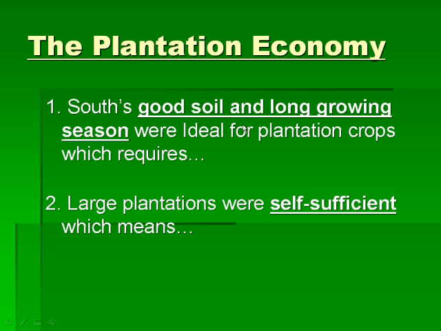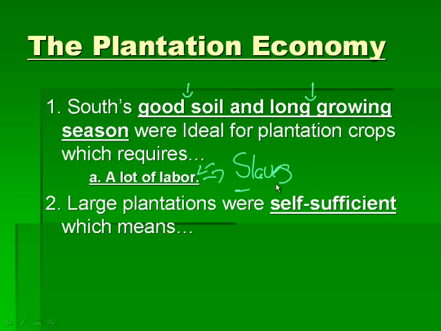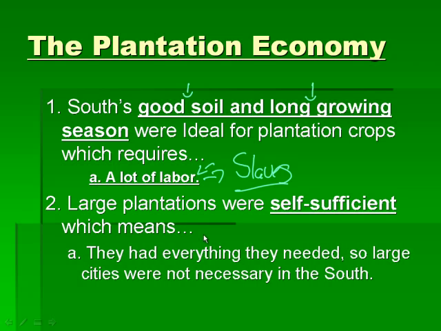The South's good soil and long growing season were ideal for growing cash crops like tobacco and rice, which require a lot of labor, which we have gone over a lot, which means that they are going to have a lot of slaves. The large plantations were self-sufficient, which means that they had everything they needed. Everything that they needed on a plantation, they grew. So, large cities were not necessary in the South.